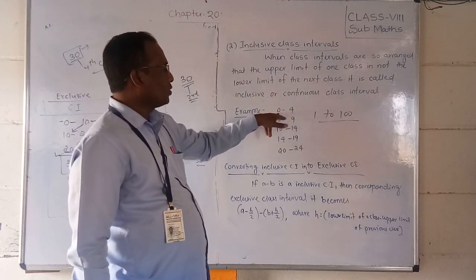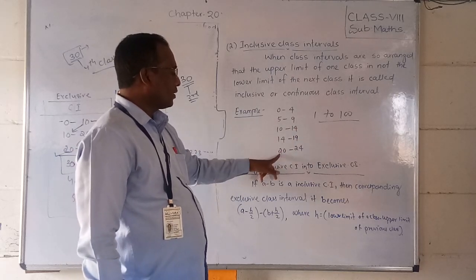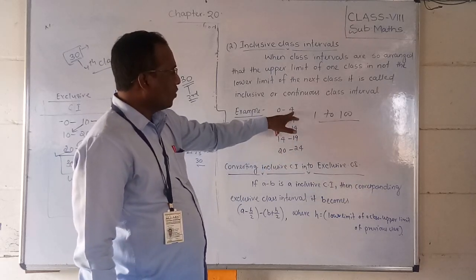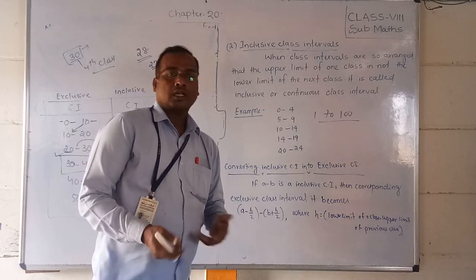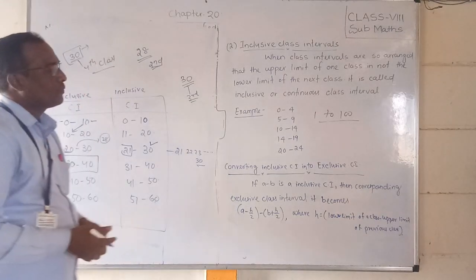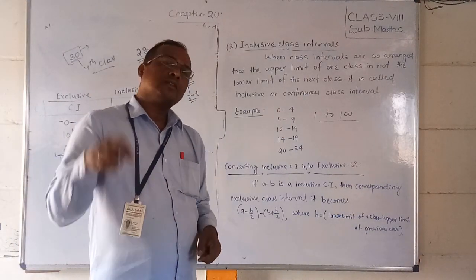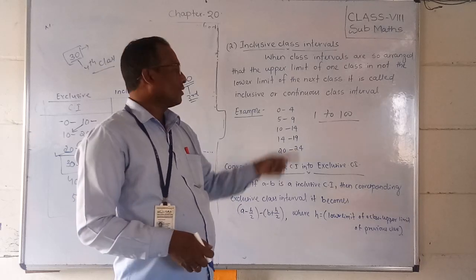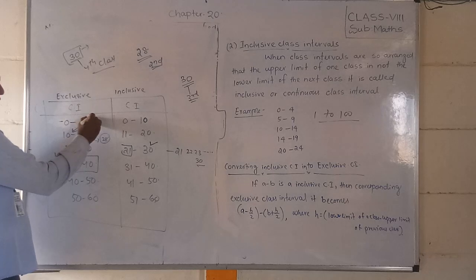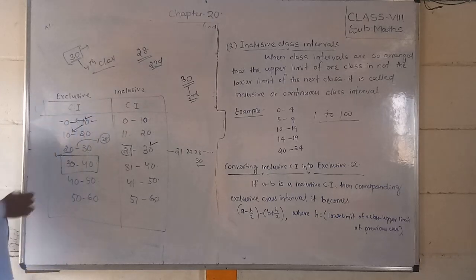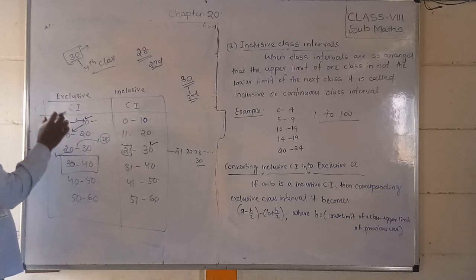I have written the example: 0 to 4, 5 to 9, 10 to 14, 14 to 19, 20 to 24. That means this is 4, and after it the next number is 9. You should say that this is inclusive. That means both the upper limit and the lower limit are included in that class. But in exclusive, it does not belong, because this 10 does not belong here. So the upper limit does not belong to that same class.